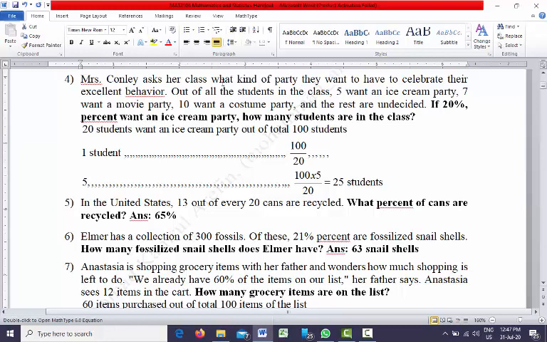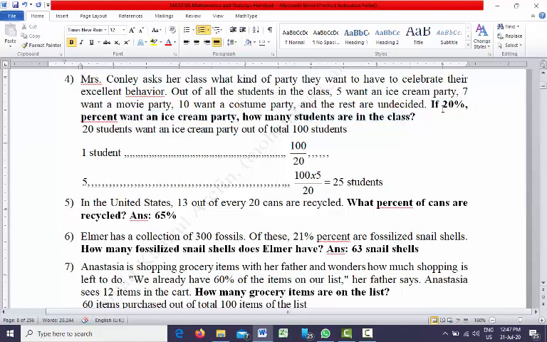Out of all the students in the class, 5 students want an ice cream party, 7 students want a movie party, 10 students want a costume party, and the rest are undecided. If 20% want an ice cream party, how many students are in the class?